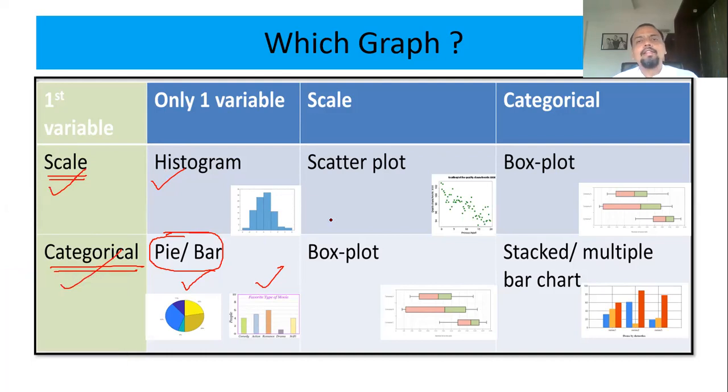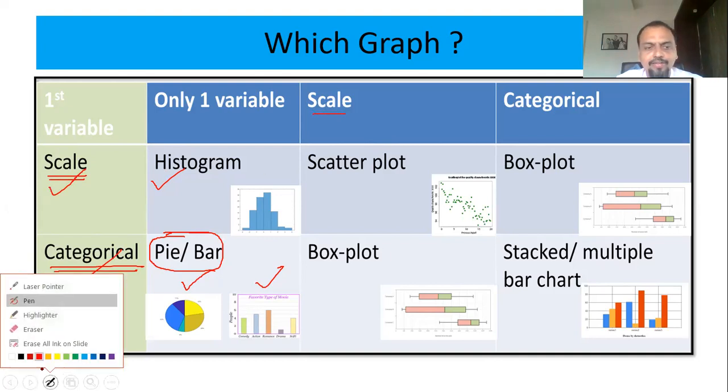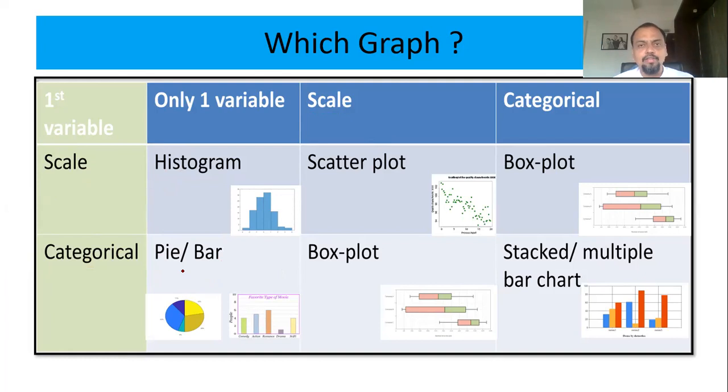Good. In the same way, if one of your variables is scale, now I am talking about two variables together. You want to plot two variables. So this is only if you want to plot one variable. But if you want to plot two variables together, then what to do?